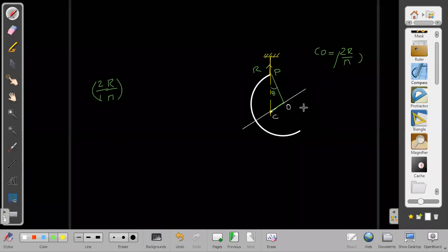We can find out what angle this line will be making with the vertical, or they may ask what angle the line of symmetry makes with the vertical. I don't know what kind of question they will ask at that time, but the idea will be this only. If the point of suspension is known, then we can find out all the angles, whatever they ask. Okay, so I think this also you can do now.